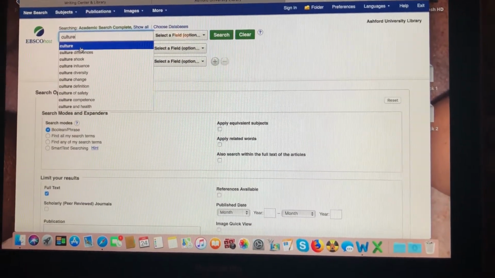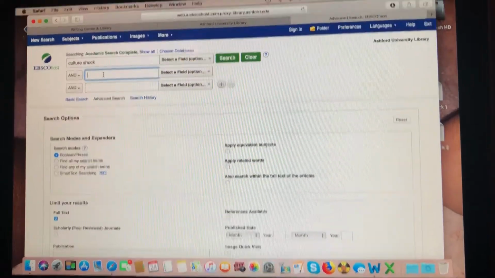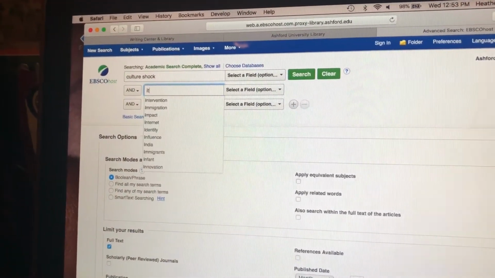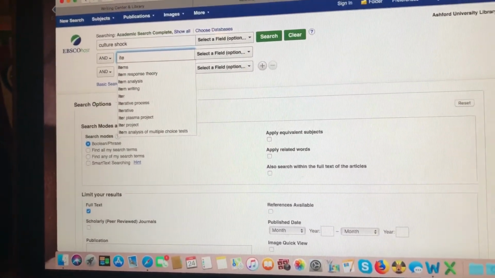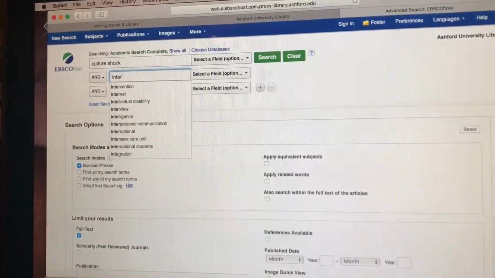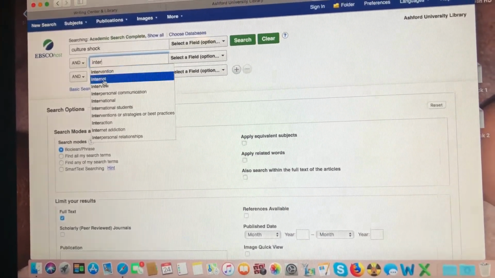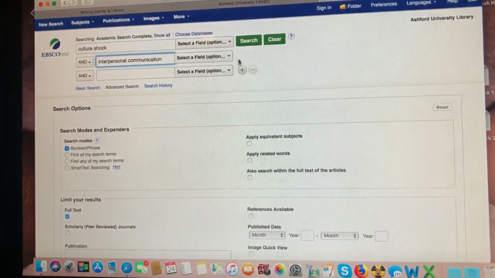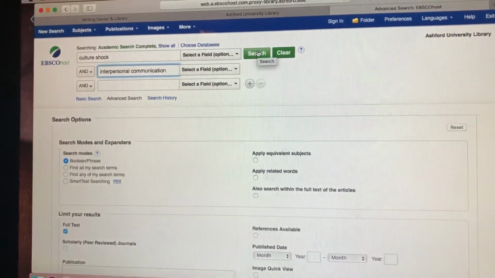So let's just talk about, let's do culture shock and interpersonal. Let me type this correctly. And see, interpersonal communication. You would then hit on the search menu.